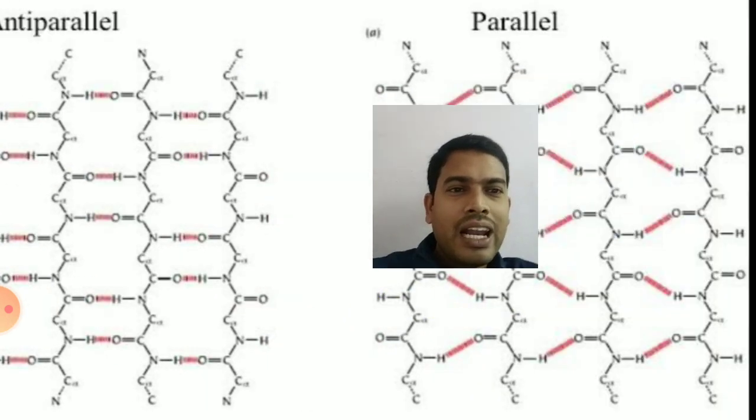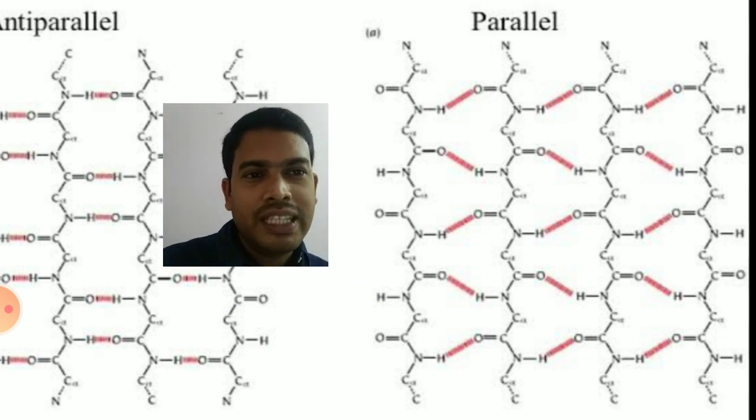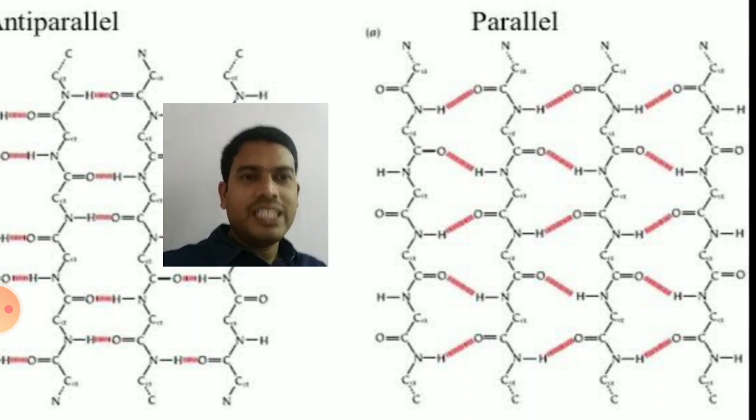So in the parallel beta pleated sheet, you can see a carbon is present in front of a carbon, in the opposite position, and a nitrogen is present in front of a nitrogen, and intermolecular hydrogen bonding between the carboxylic group and amino group of the adjacent beta pleated sheets is seen here.